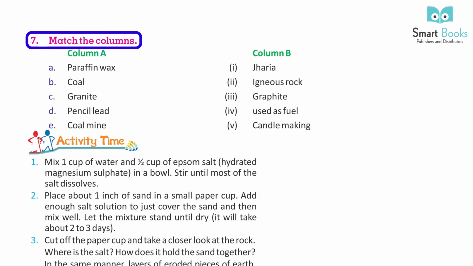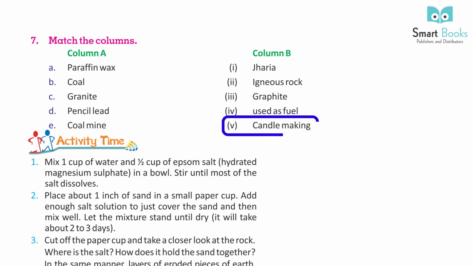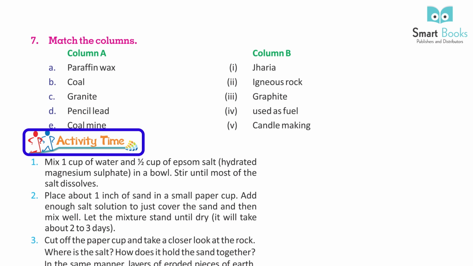7. Match the columns. Column A. A. Paraffin wax. B. Coal. C. Granite. D. Pencil lead. E. Coal mine. Column B. 1. Jharia. 2. Igneous rock. 3. Graphite. 4. Used as fuel. 5. Candle making. Activity time.